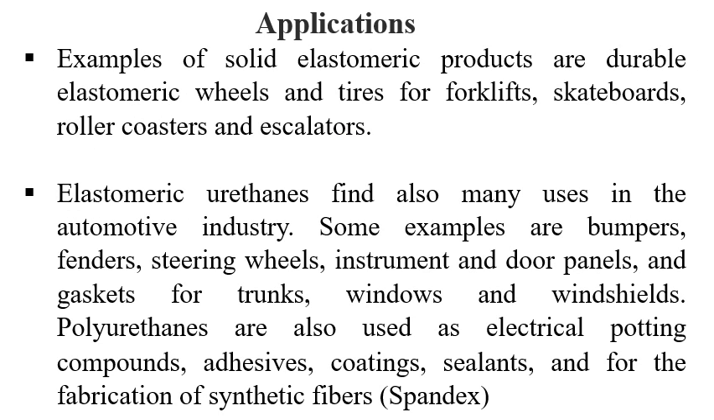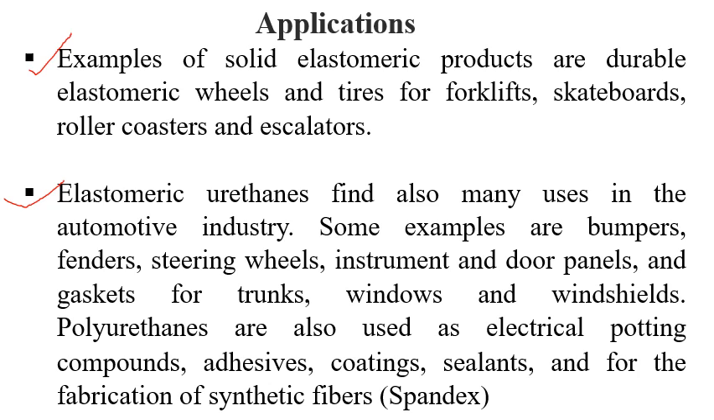Some other examples of polyurethane elastomers are durable elastomeric wheels and tires for skateboards. I think you know about skateboards. In Western countries it is very famous. Then roller coasters. I think you have seen many videos where people are doing roller coaster rides. And then escalators, which also produce a heavy torque, right? So all the wheels and tires for these things are basically made up of solid polyurethane elastomers. Now, apart from this, elastomeric urethane also finds uses in the automotive industry.